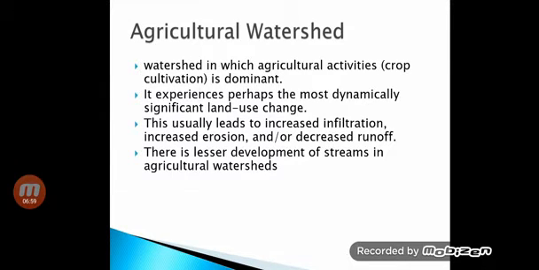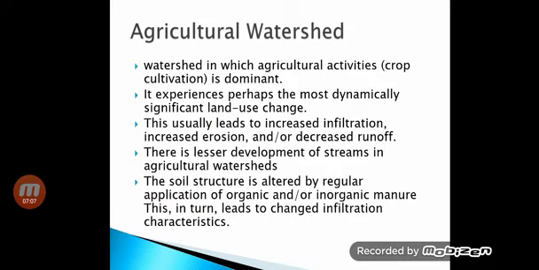There is lesser development of streams in agricultural watersheds because there are crops in the agricultural watersheds. The soil structure is altered by regular application of organic or inorganic manure in this type of watershed. Due to this, the soil structure will be altered after a period of time, which in turn leads to a change in infiltration characteristics. After some period, the infiltration characteristics of the soil may change.